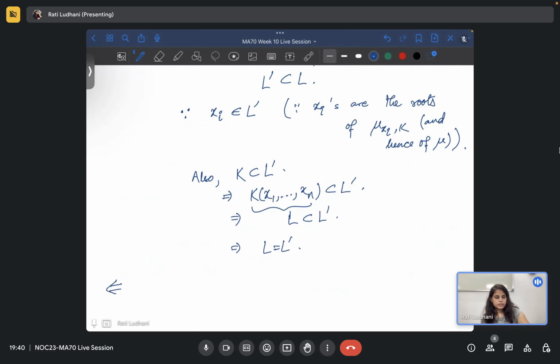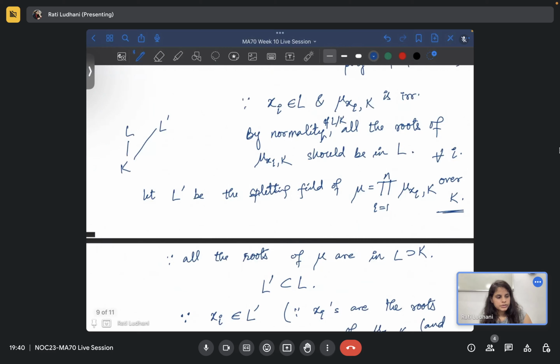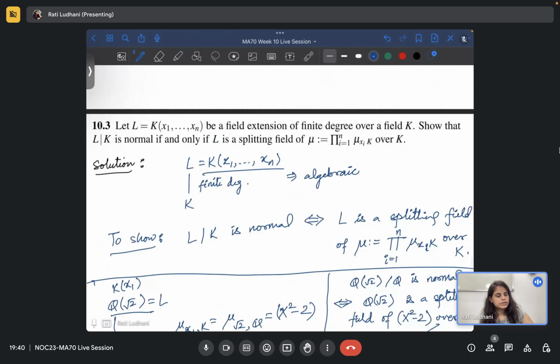Let's try to prove the other side. Any doubts? Okay, hopefully not. So now L is the splitting field of mu over K. We have to prove that L over K is a normal extension.